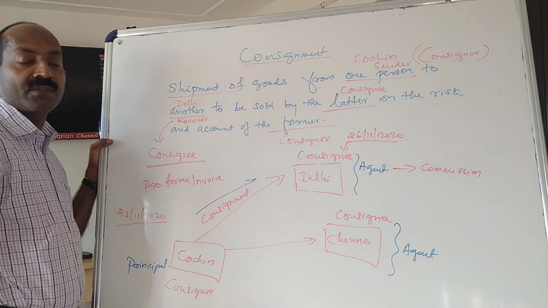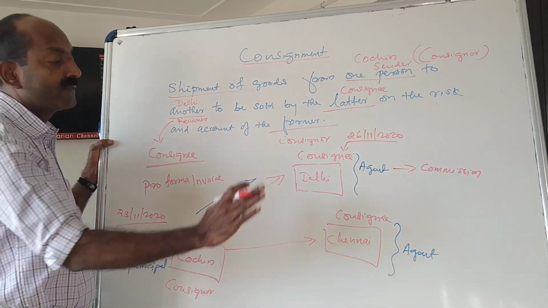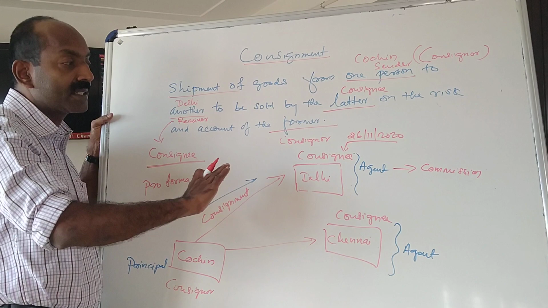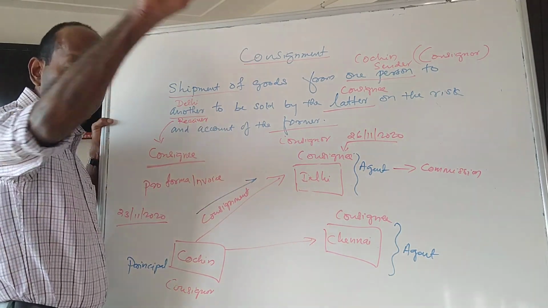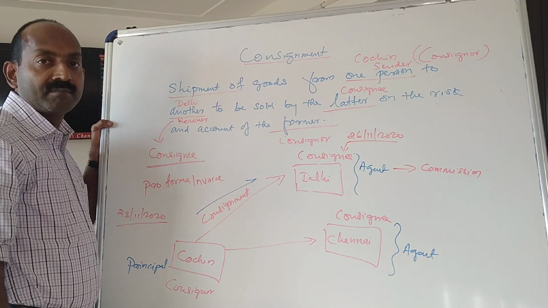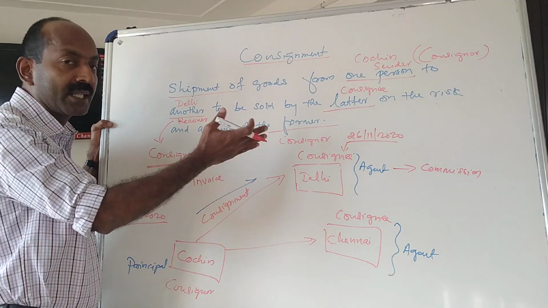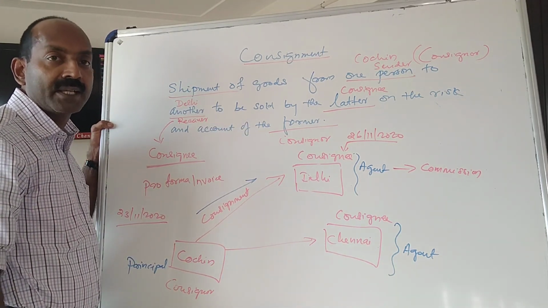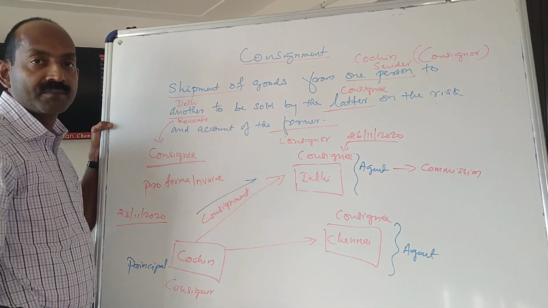So, consignee receives it. After the goods are received at Delhi, what does the consignee do? The consignee will start selling these goods in Delhi. Maybe it will take a week or a month's time to sell the goods.